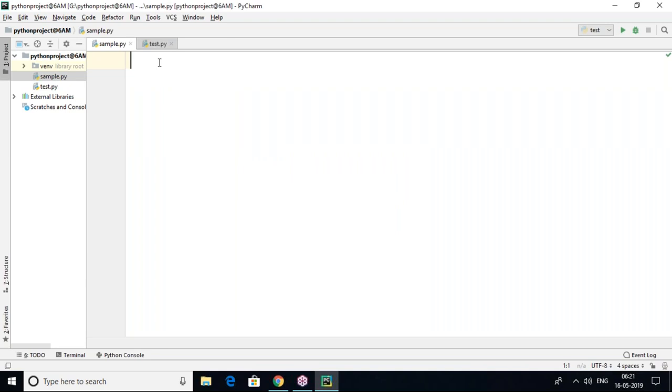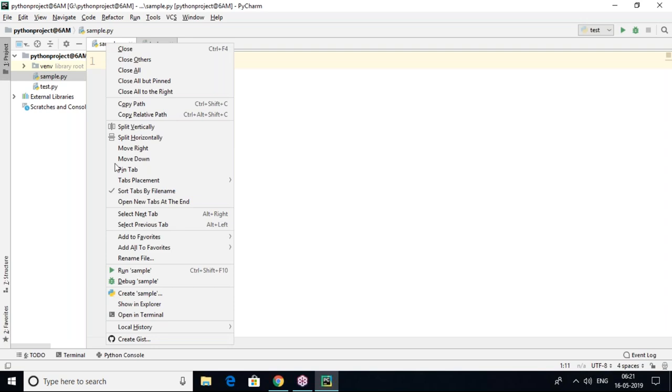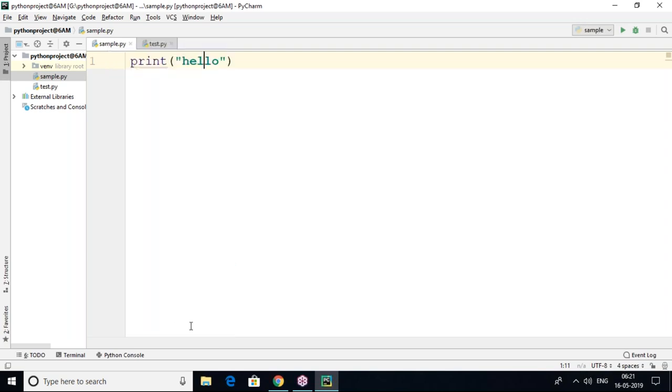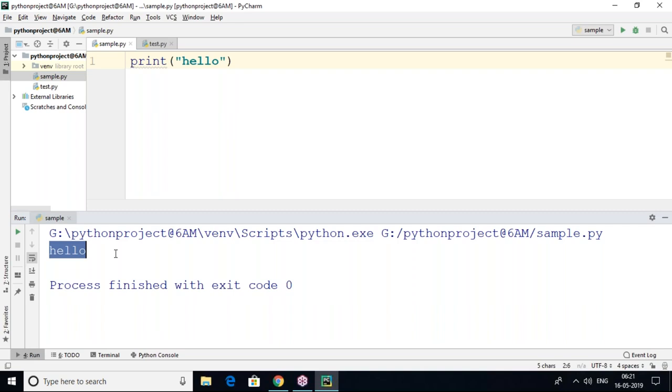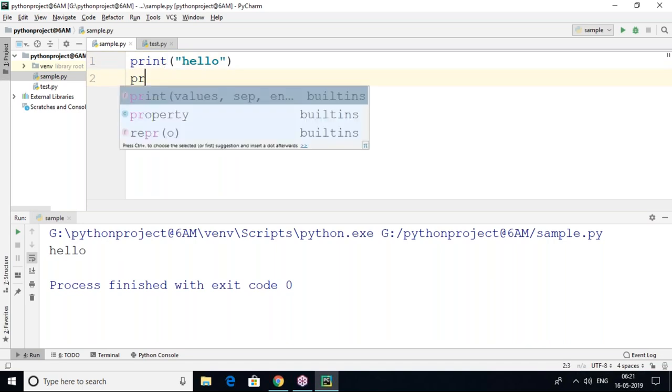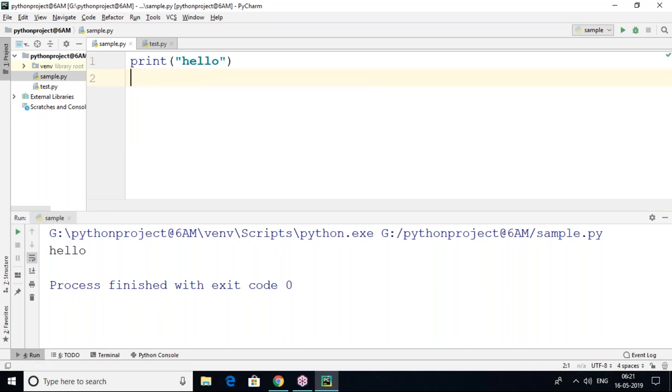Here you can write whatever Python script you want. Suppose I am writing print hello. I want to execute sample.py. Simply right click on it and click Run. Hello comes in the console window. So this is what we can do through the PyCharm editor. What is the advantage here? Whenever we type, IntelliSense comes up as soon as we type, and debugging is also very easy in the PyCharm editor.